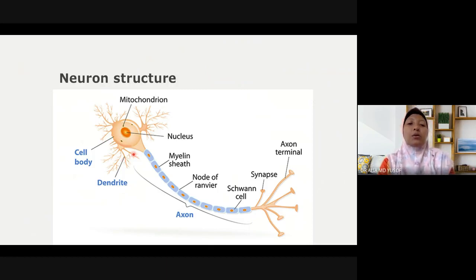Multipolar neuron structure in general, every neuron has a cell body, which has a single nucleus. From the cell body, it has an elongated structure called the axon.